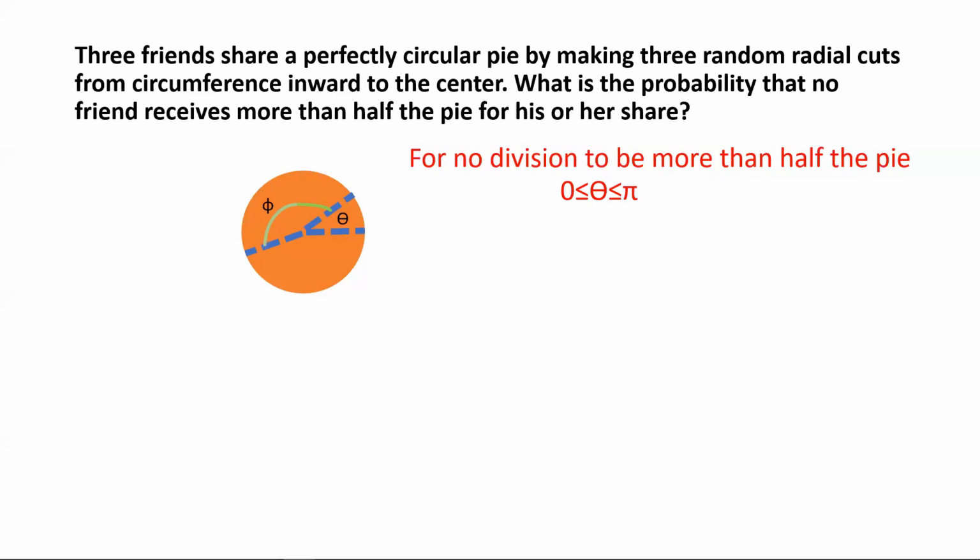This pretty much defines all three pieces of the circle. For the same reasons that made us constrain theta between 0 and pi radians, phi should also be constrained between 0 and pi.